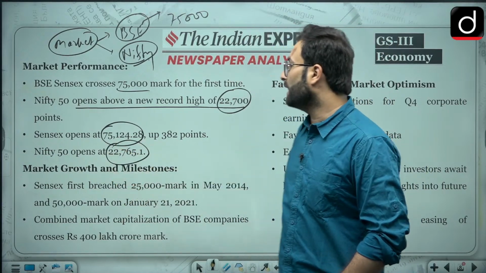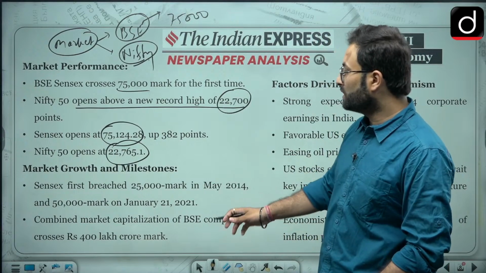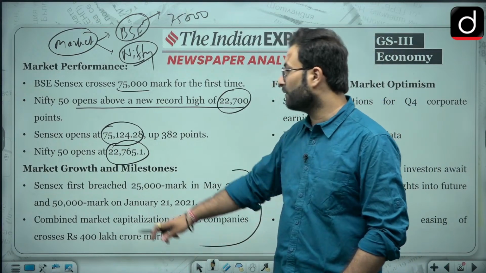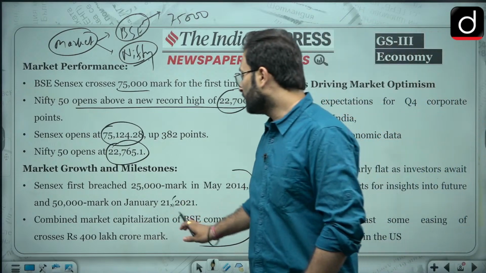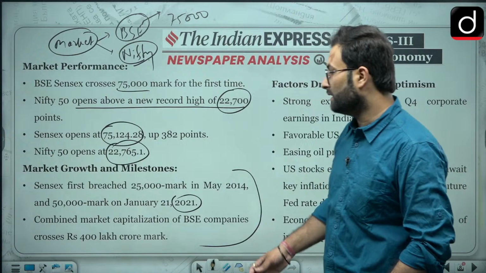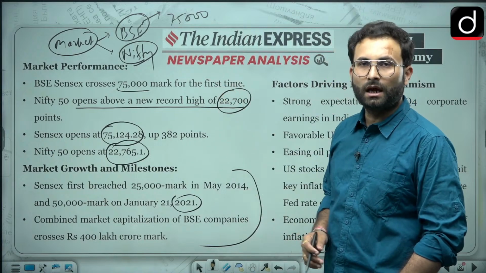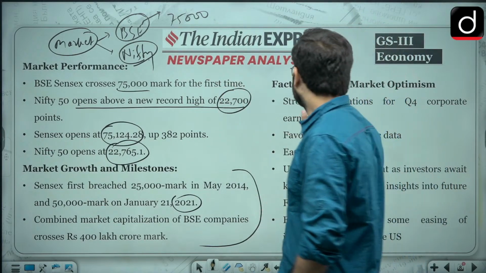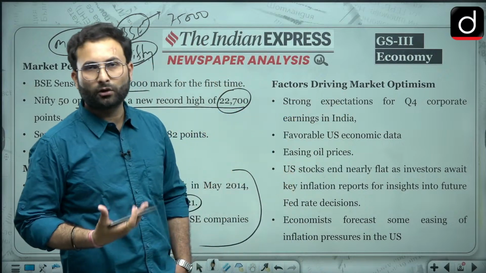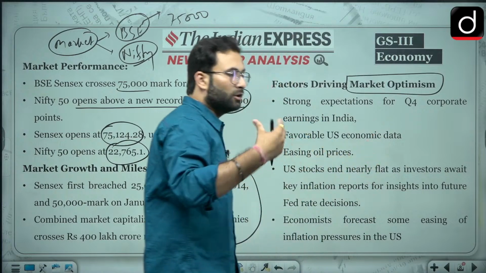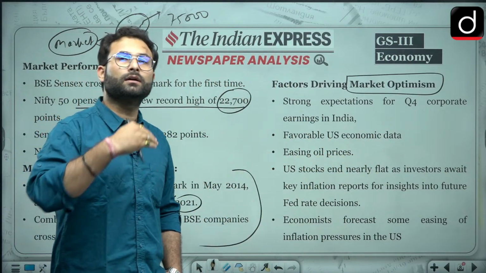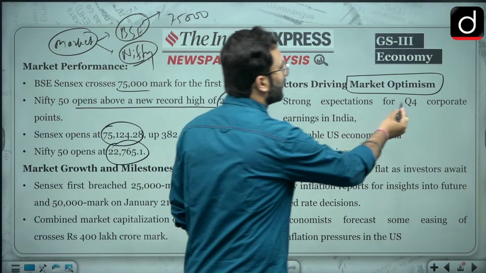Then market growth and milestones. As I told you, we have already discussed that they crossed the 25,000 mark in May 2014, the 50,000 mark in 2021, and recently the 75,000 mark. Now coming to the factors which have driven this market optimism. Market optimism here means that people are speculating that the market will go on a better trend.